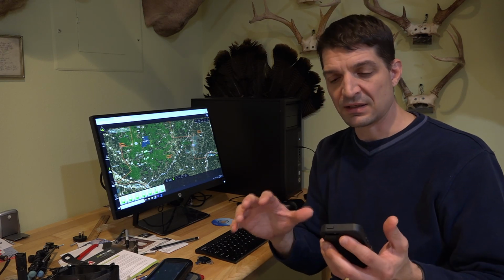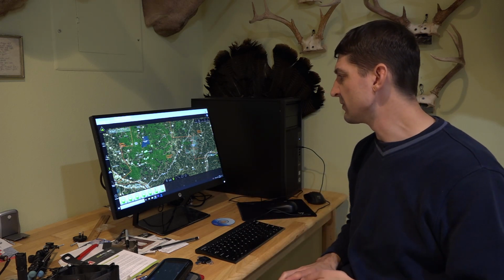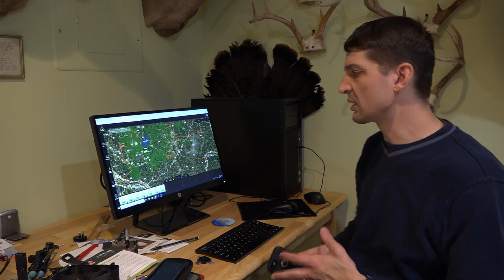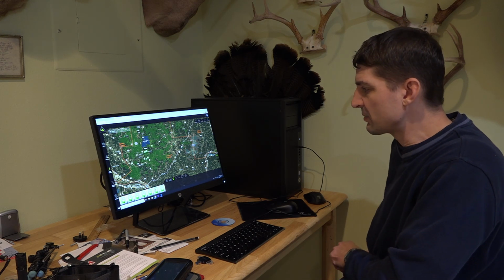So now if I'm actually in the field and I want to move one of these waypoints around when I'm on site, it's going to automatically get saved. There's so many different things you can do with this. I mean, this isn't a tutorial on how to use it all because there's so many things. I just want to encourage you, if you want to do some digital scouting before you go to a location, something like this is a great option.